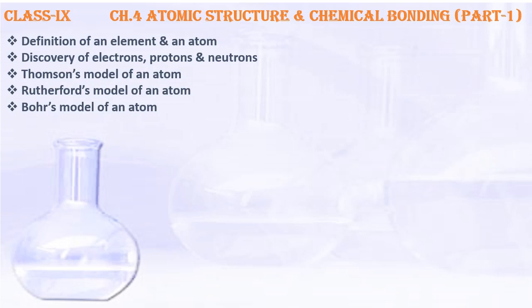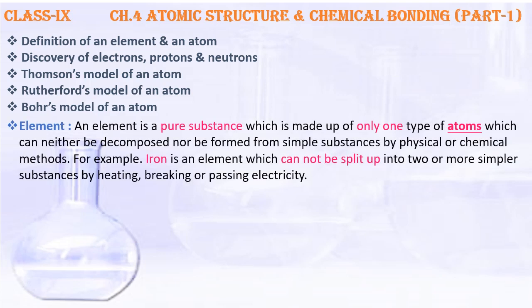Good afternoon, students. Today we are going to start a new chapter, that is chapter 4, Atomic Structure and Chemical Bonding. In this video, I am going to explain to you the definition of an element and an atom, and the discovery of electrons, protons and neutrons. We will discover electron, proton and neutrons, Thomson's model of an atom, Rutherford's model and Bohr's model of an atom. Let us start with the definition of element.